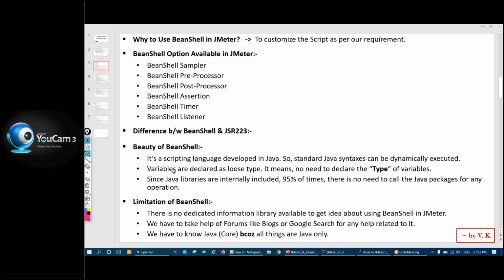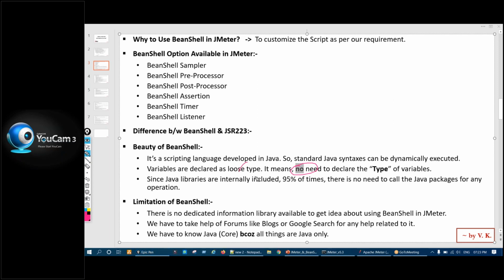Now the beauty of BeanShell, right? Since it is a scripting language that is developed in Java only, it uses all the Java syntax, and there is no need to call packages and other things. They all will be executed dynamically. And the next point is variables are declared as loose type, right? It means there is no need to declare the type of variables. We'll see this when we do real-time implementation.